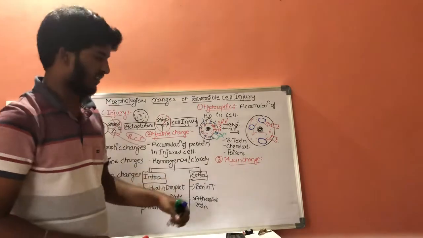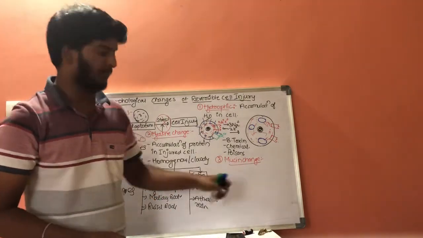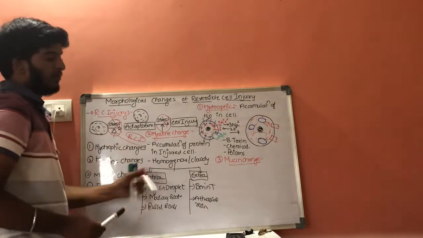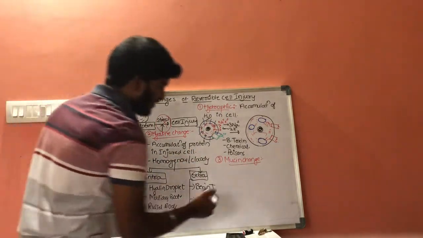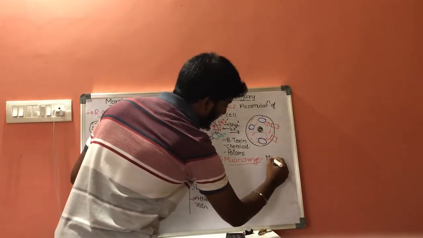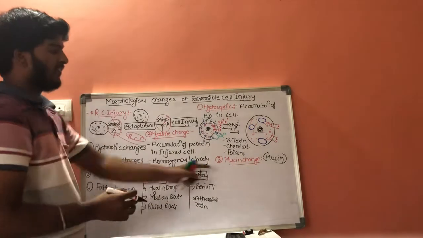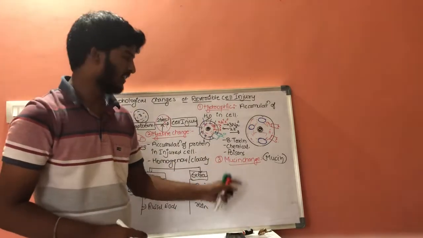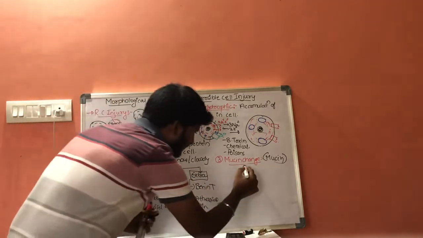Or mucoid, this is also called mucoid changes. Mucin is a structural and functional unit of mucoid, and accumulation of mucins in the cells is called mucin changes. Here the mucin will get accumulated, and if the mucin gets accumulated in the epithelial tissue, it is called epithelial mucin change.